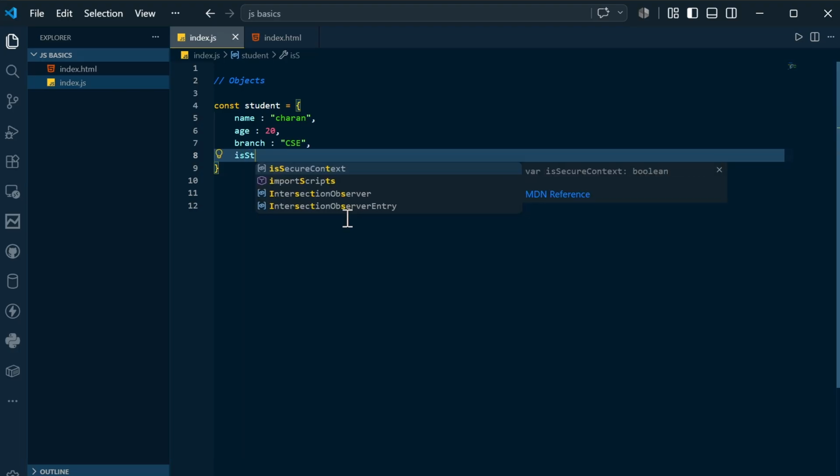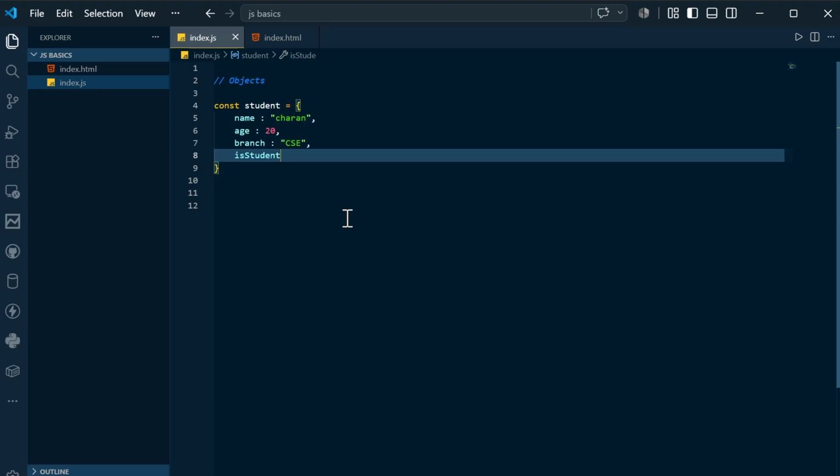Let's say isStudent, the current student. It means he is currently studying in our college or not. If you want to store that kind of stuff, you can use this. So each student will store true or not. It's a boolean type of data. So yeah, this is the basic object.